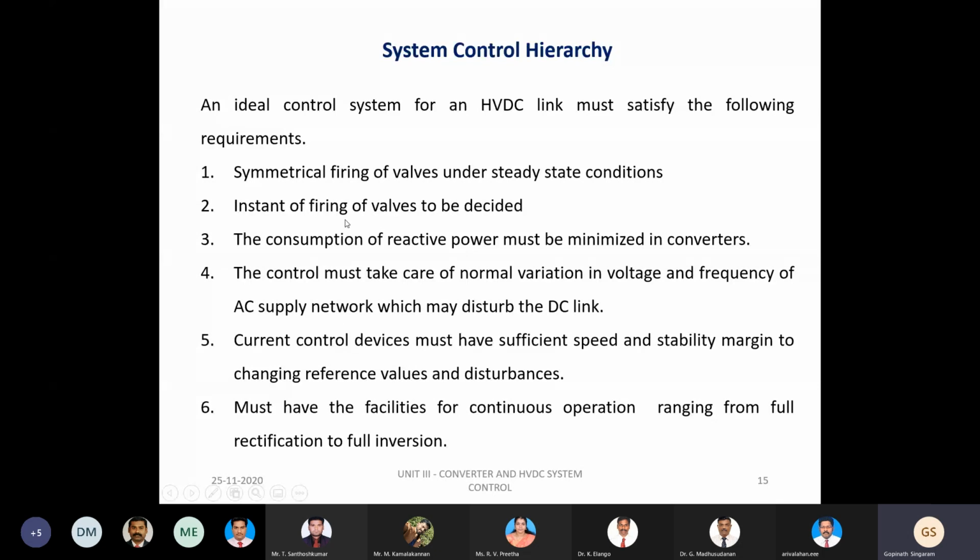One is the symmetrical firing of valves under the steady state condition. The second one is the instant of firing of valves. We should have a system which minimizes the consumption of reactive power, with only normal variation in the voltage and frequency, and the control action should also be faster.